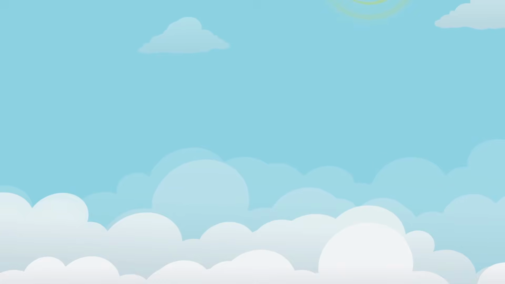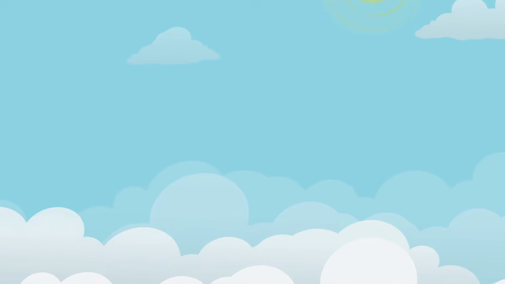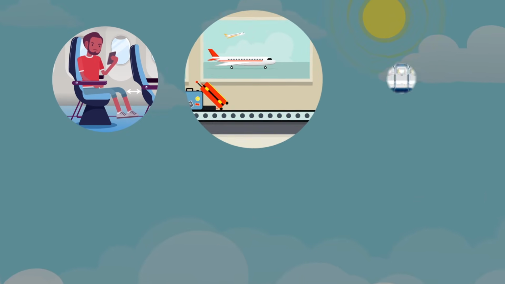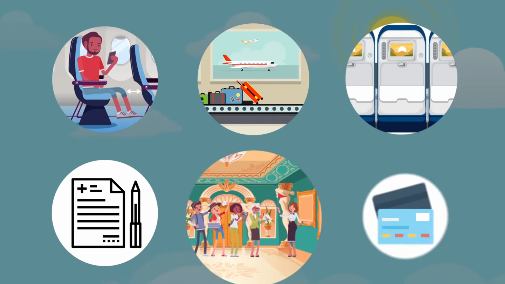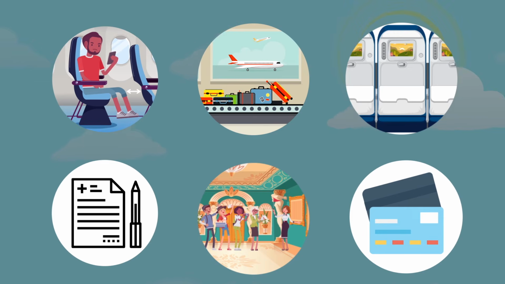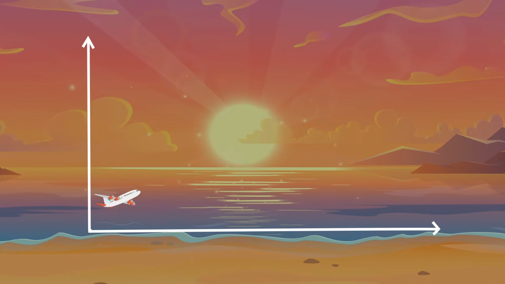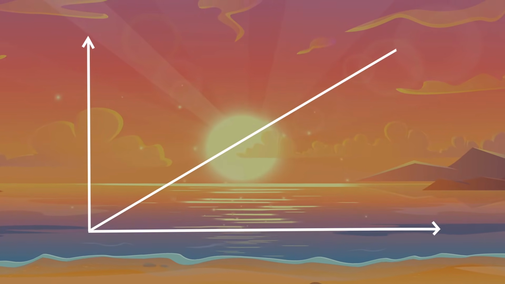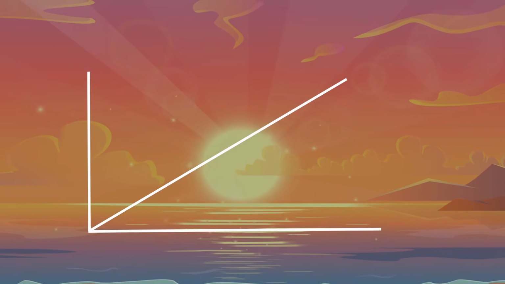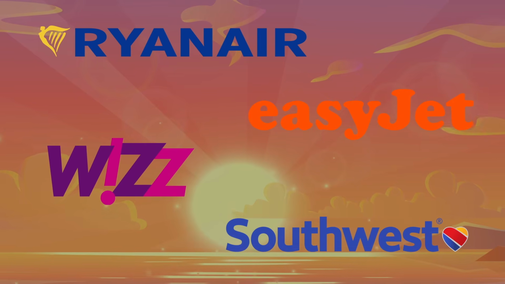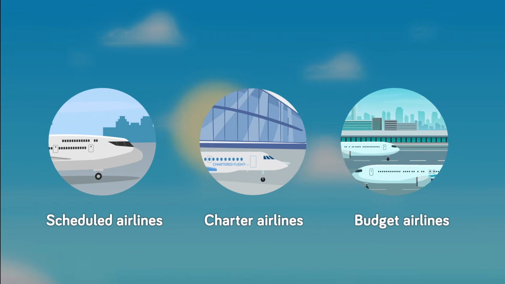Budget airlines make their money by selling ancillary products to passengers. This includes anything in addition to the seat, such as extra legroom, baggage, in-flight entertainment, insurance, in-destination excursions, credit card fees, and more. Budget airlines have grown considerably in the past couple of decades, and they have revolutionised the aviation industry. Budget airlines are some of the most profitable types of airline. Examples of budget airlines include Ryanair, EasyJet, Wizz Air, and Southwest Airlines. As you can see, these three types of airlines make up the commercial aviation industry.